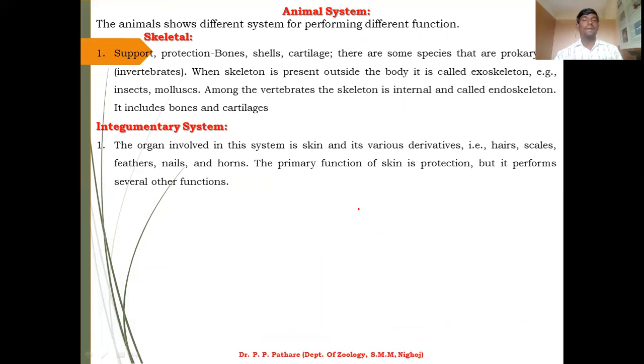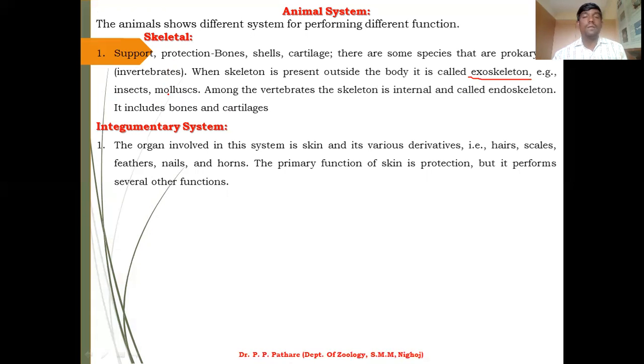The skeleton gives support and protection, and includes bones, shell, and cartilage. When the skeleton is present outside the body, it is called exoskeleton, as in insects and molluscs. Among the vertebrates, the skeleton is internal and is called endoskeleton. It includes bones and cartilage.